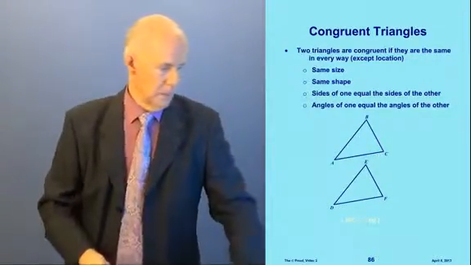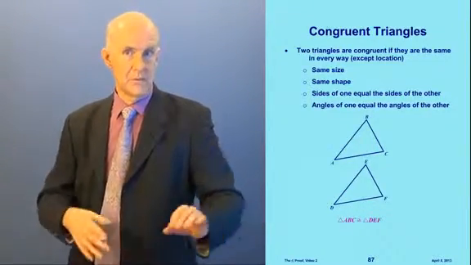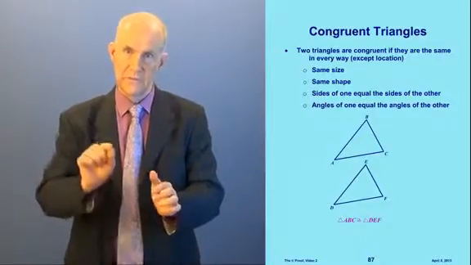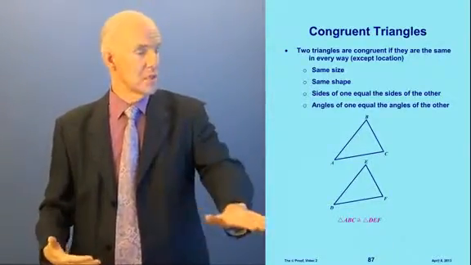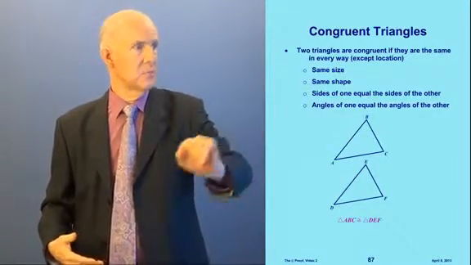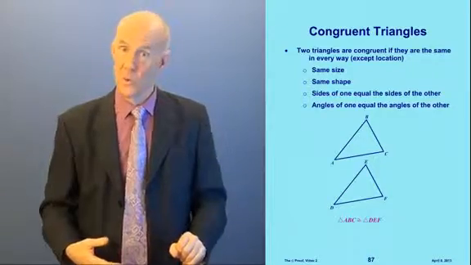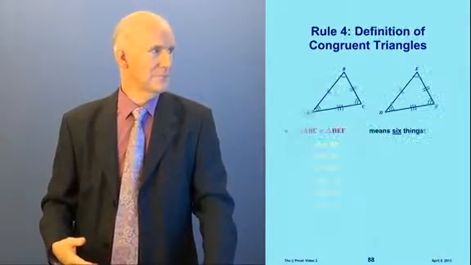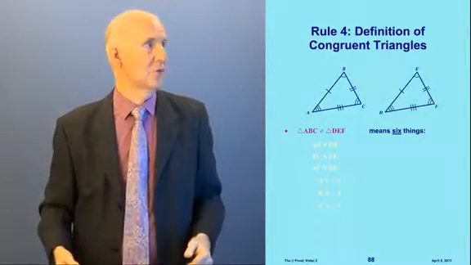So, if we want to say that two triangles are congruent, we write it like this. We use a special symbol, which is an equal sign with a squiggle over it, which means is congruent to. So this statement says triangle ABC, which is the one on the top, is congruent to triangle DEF, the one on the bottom. Okay? Now let's talk about Rule 4, the definition of congruent triangles.